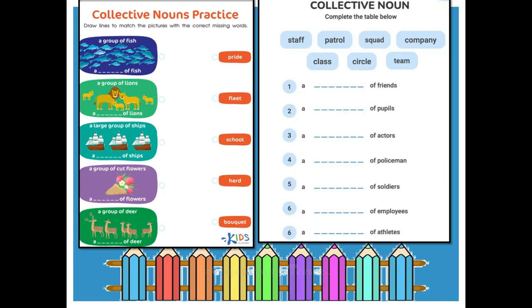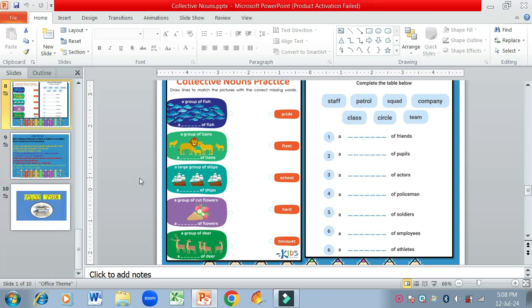Here are some examples. You can see: draw lines to match the picture with the correct missing collective word. A group of fish. What do we call a group of fish? Pride, fleet, school, herd, or bouquet. Same, a group of lions, a large group of sheep, a group of cut flowers, a group of deer. Now we are going to see how we are going to match it.